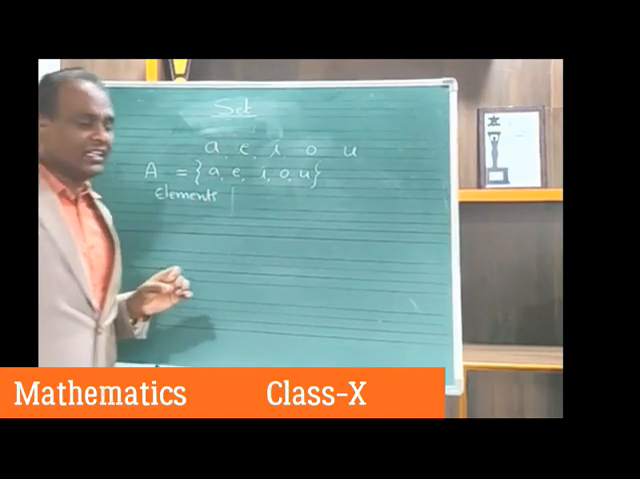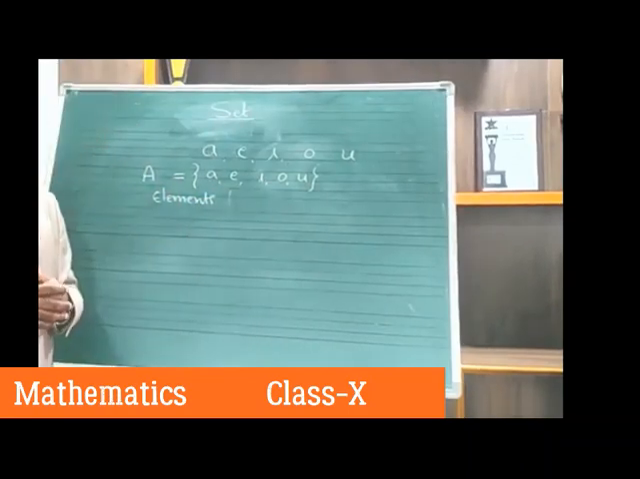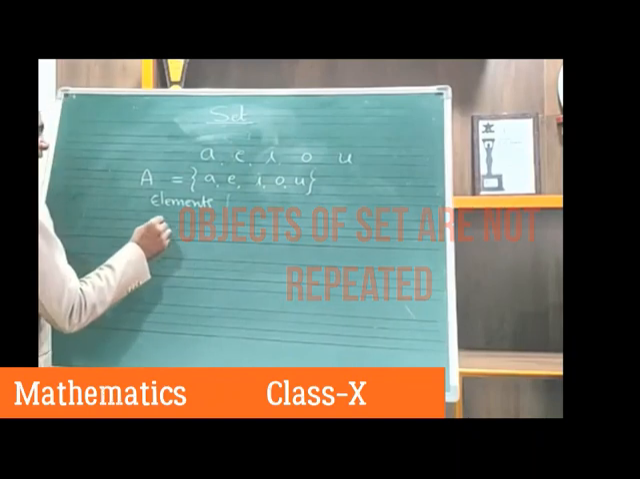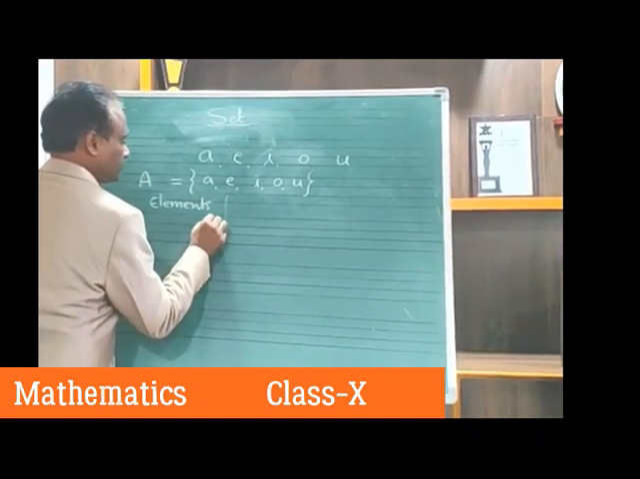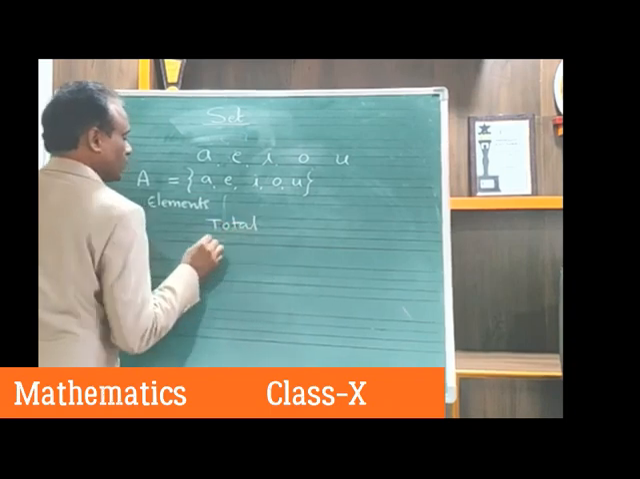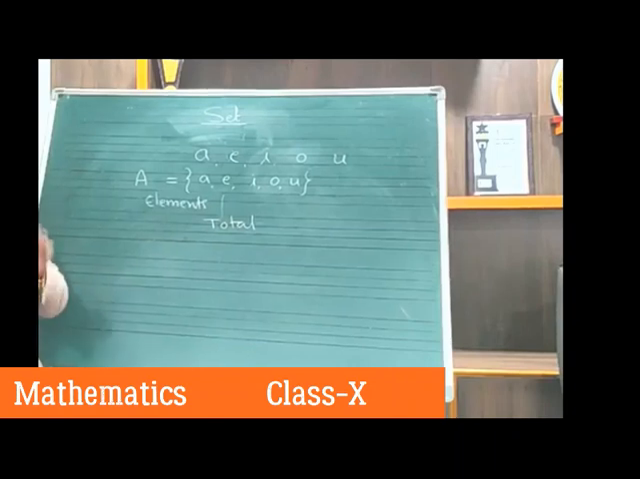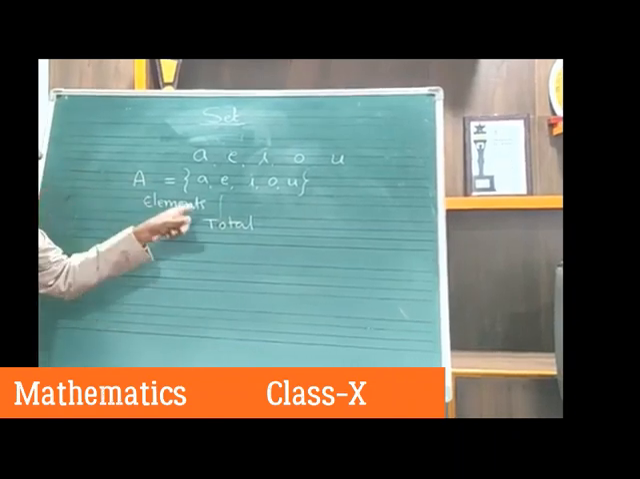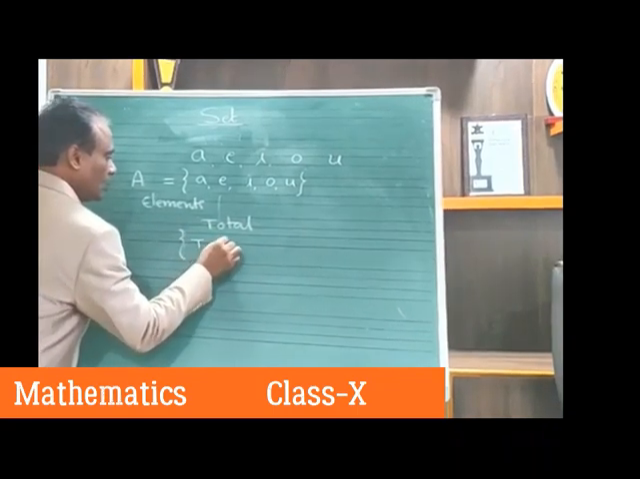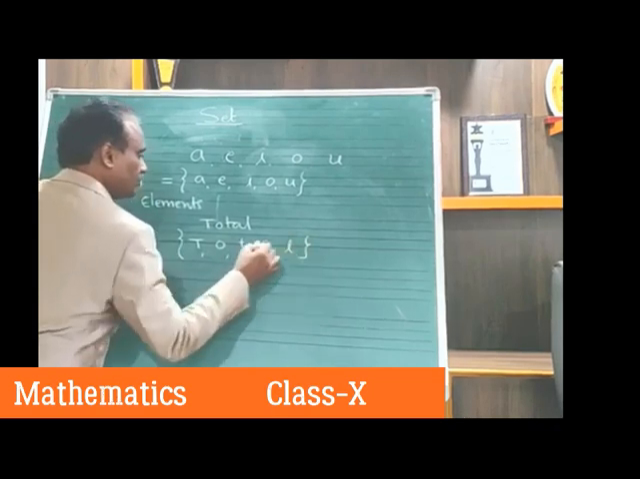And one more condition is, in a set, the object should not be repeated. Suppose I ask you to collect the letters of the word total. What are the letters of the word total? T, O, T, A, L.